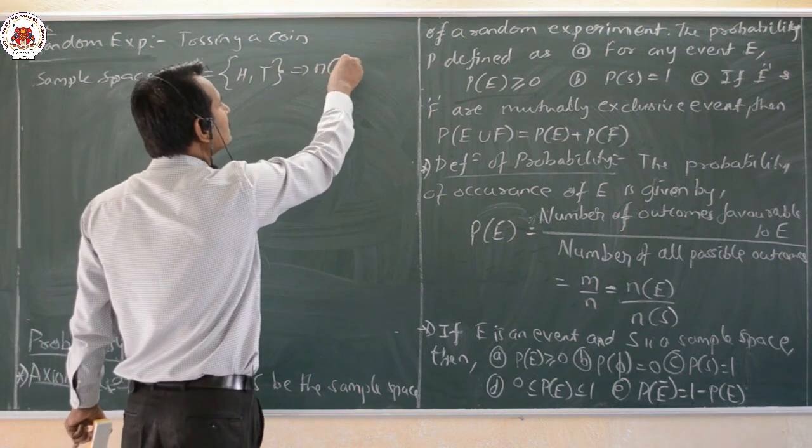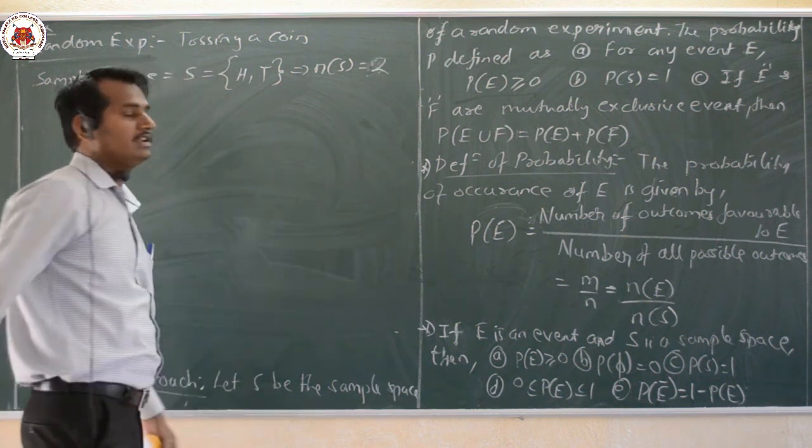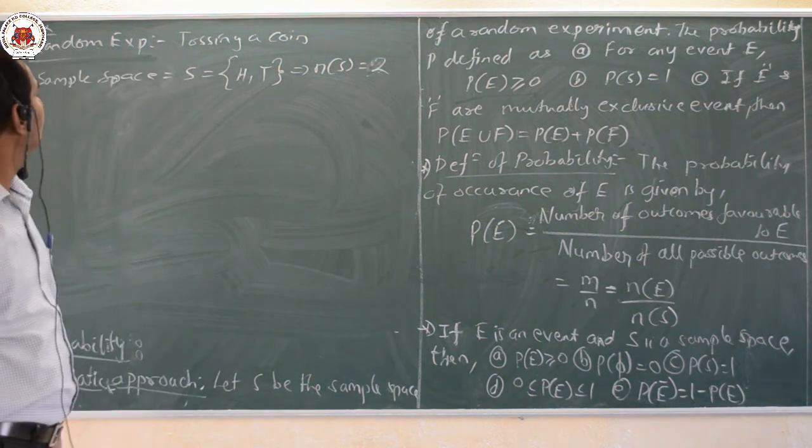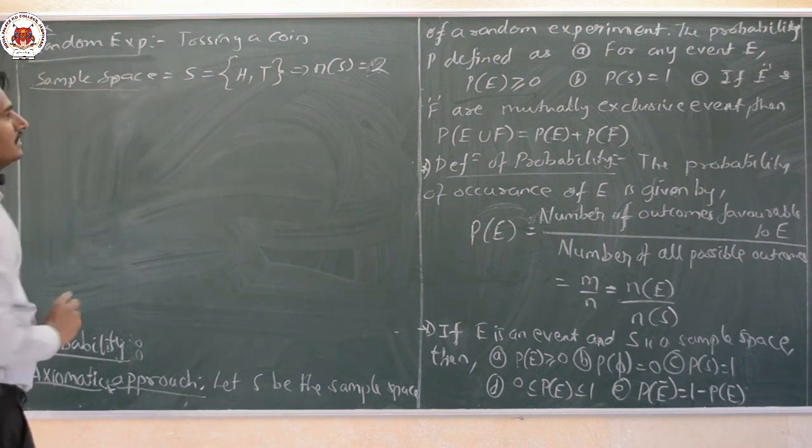Now here N of S means what do we have? N of S is equal to 2. That is our random experiment as well as sample space here.